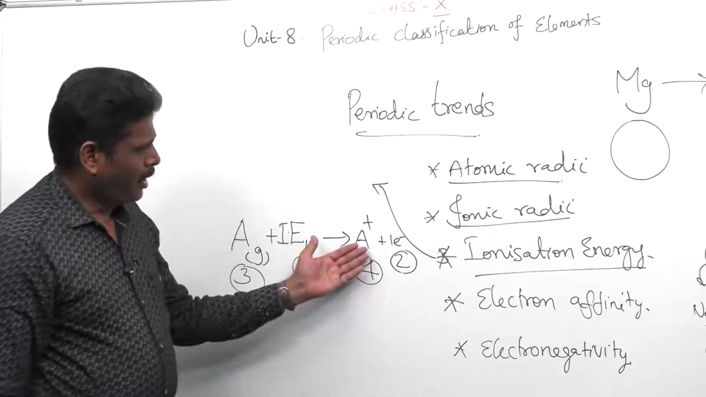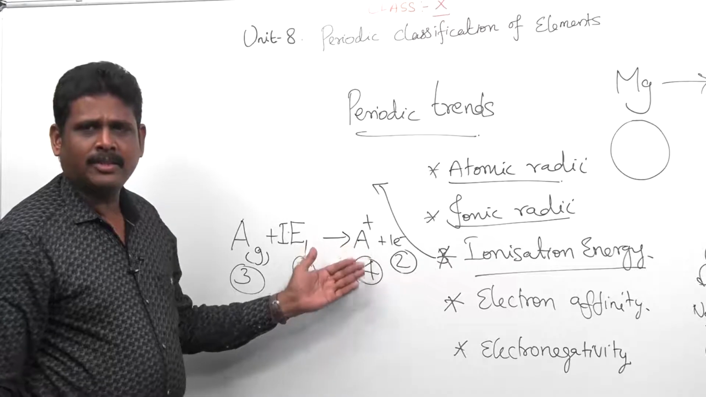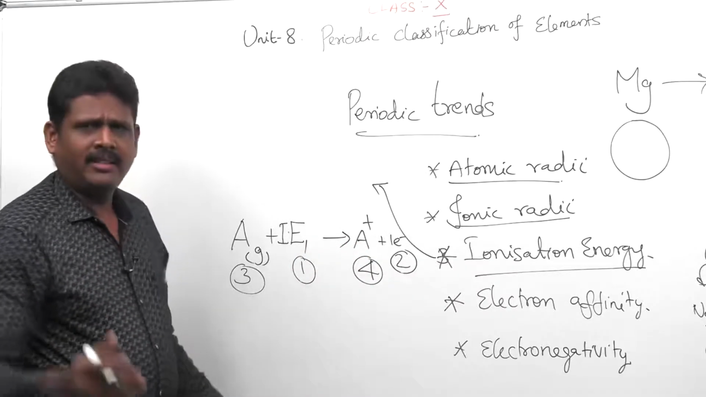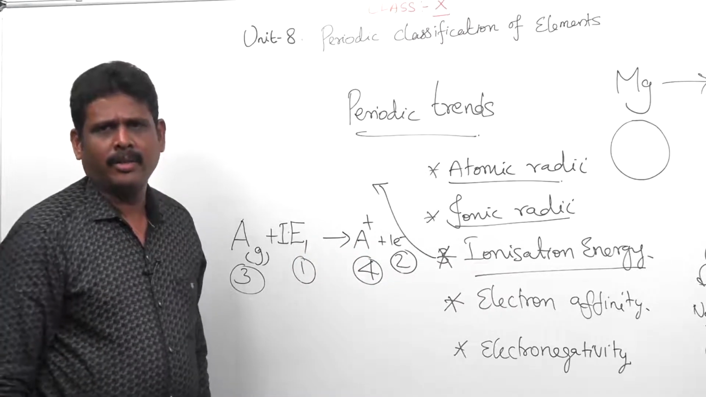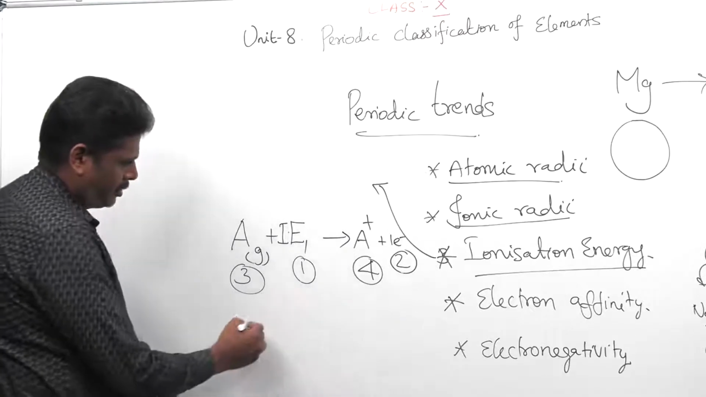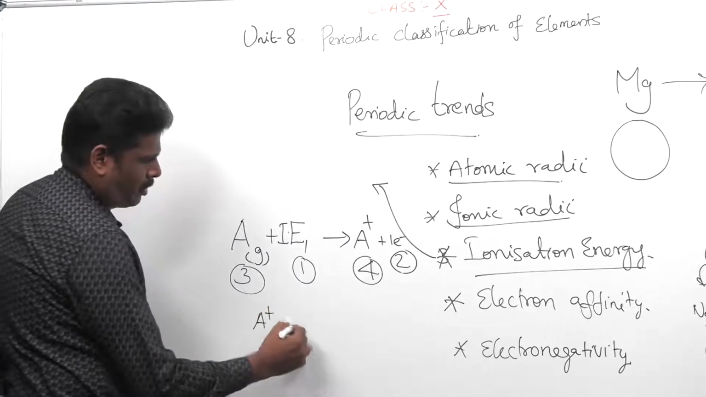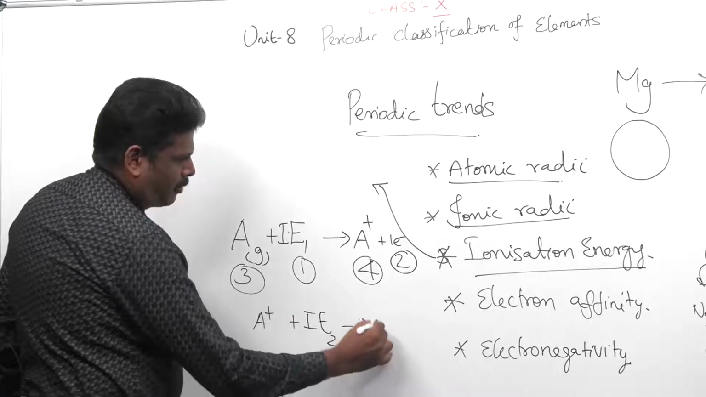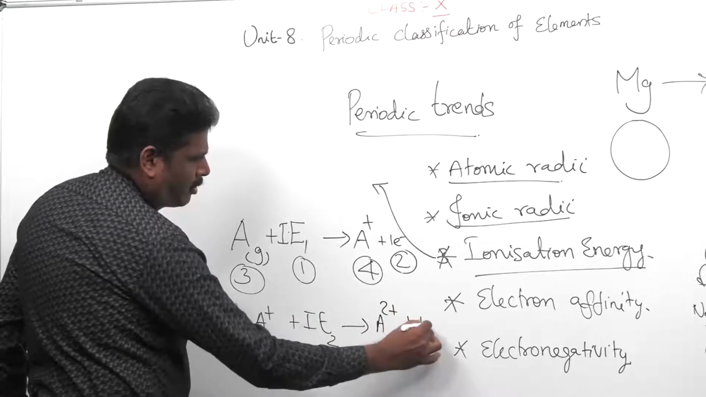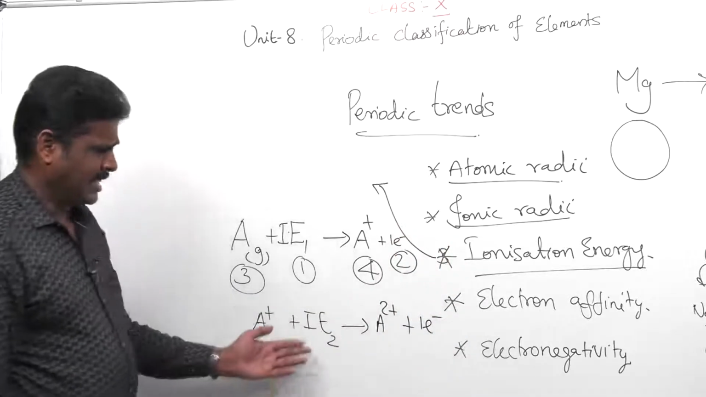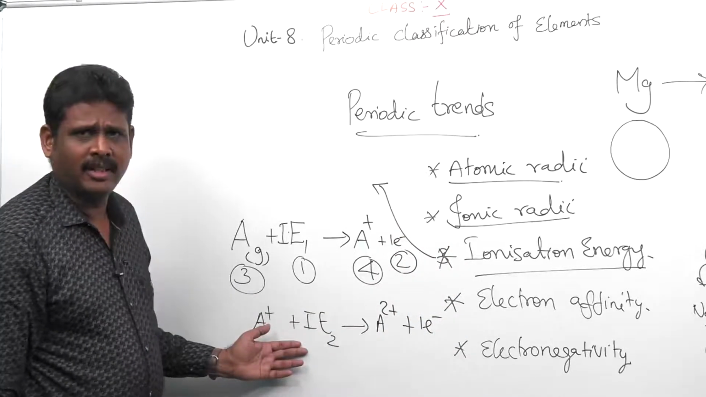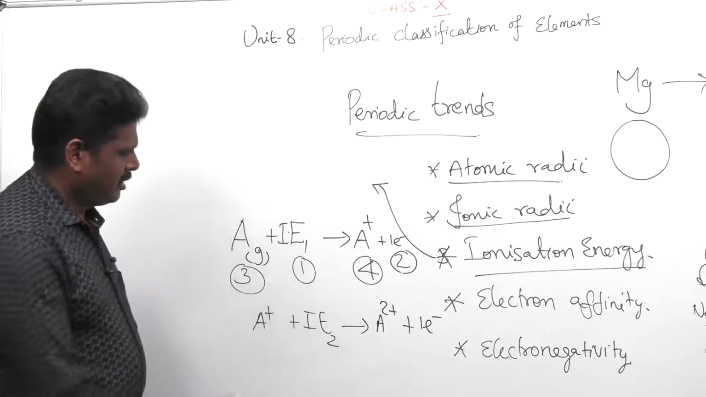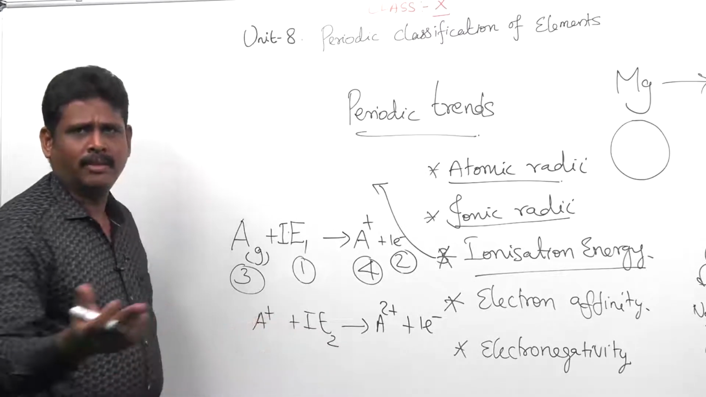So, if you are going to remove another electron from A plus, it is called second ionization enthalpy. This may be dealt in the later classes or in your higher classes. So, to A plus we supply energy, called ionization enthalpy 2, and it forms A2 plus, as we remove one electron. This is called second ionization enthalpy. This may be dealt in the 11th standard and 12th standard.